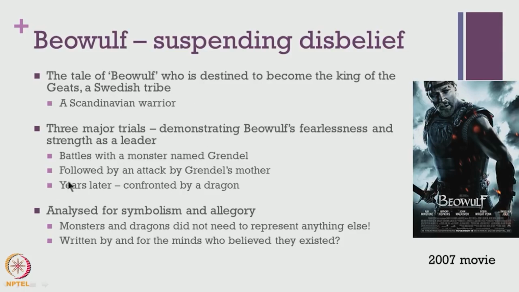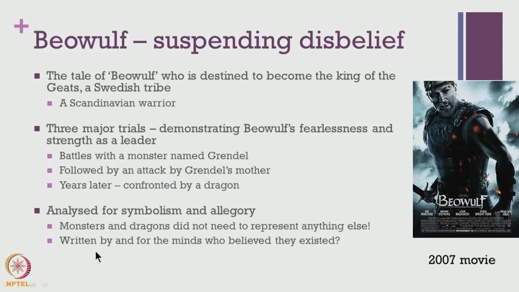So these are the three major trials. The storyline begins with a battle with a monster named Grendel, and later it's followed by an attack by Grendel's mother, and years later the hero Beowulf is again confronted by a dragon. All of these different trials demonstrate the various ways in which his skills as a warrior and his skills as a leader get displayed.